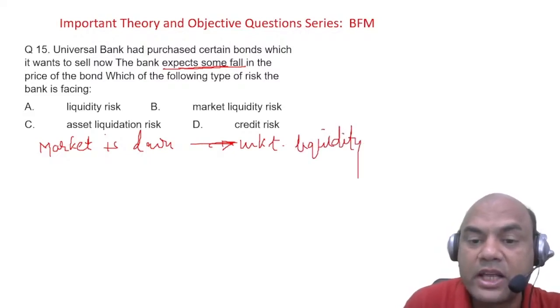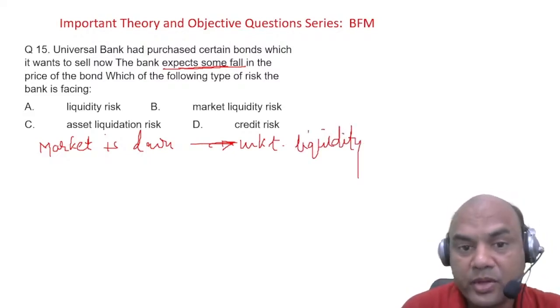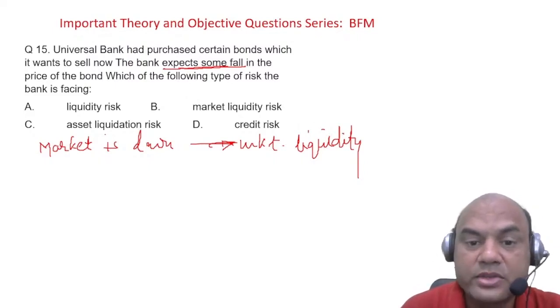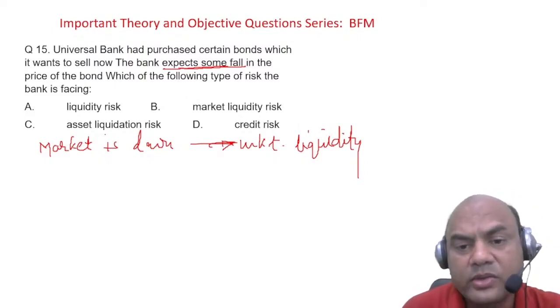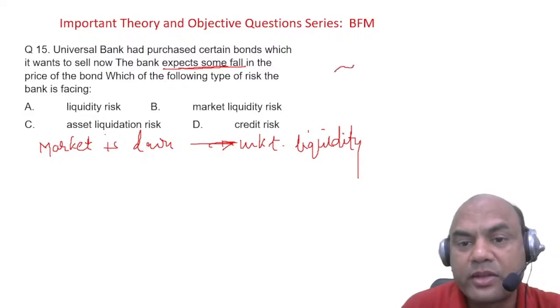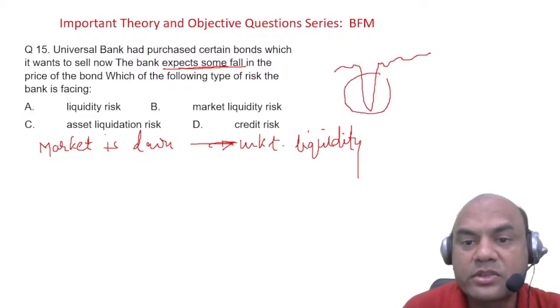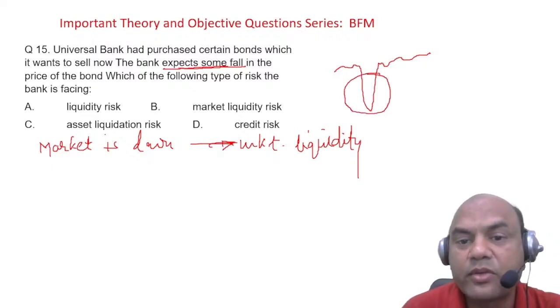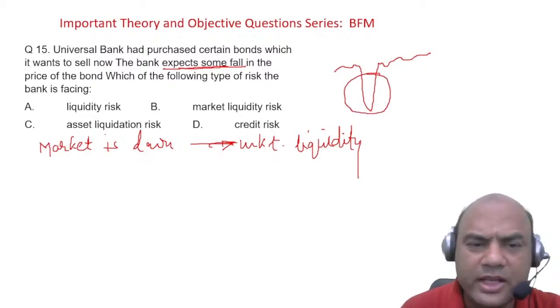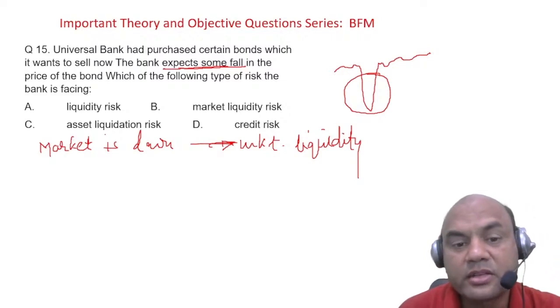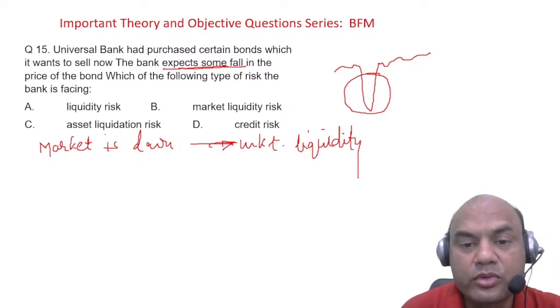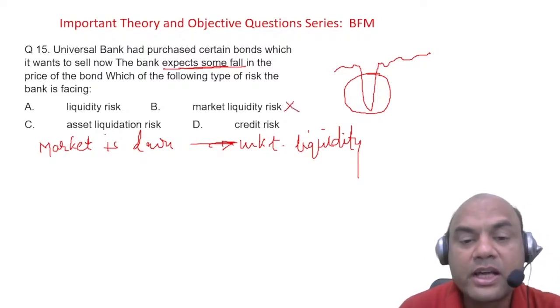This was a scenario in COVID. When we had the COVID issue, the whole market was down. It was like this. Nifty price was like this, right? So let it be any stock, it was down. Similarly for bonds, same scenario. So is this related to the market? No, so B will be out. Credit risk.